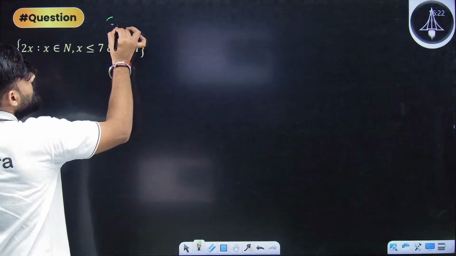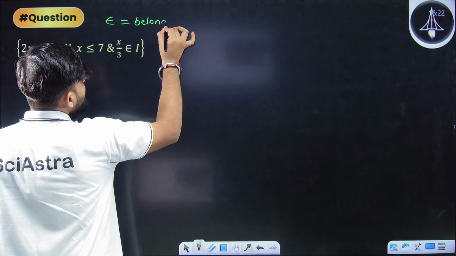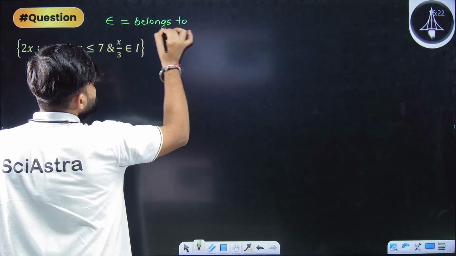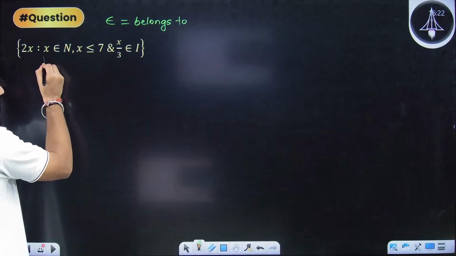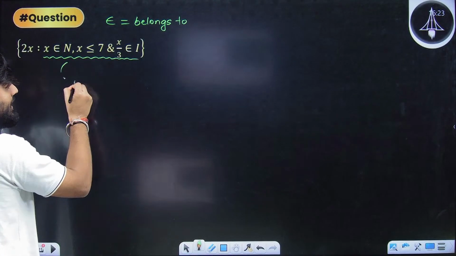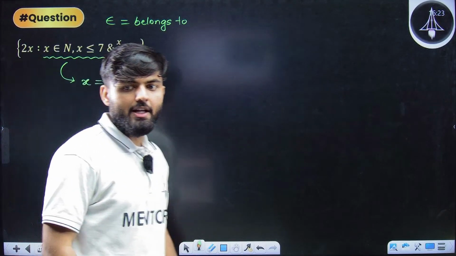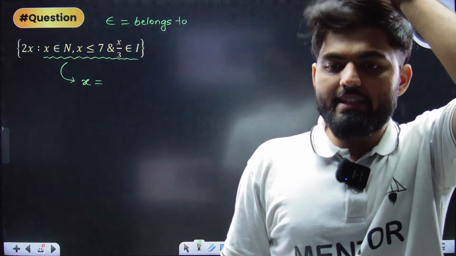This simply means belongs to. We will learn this in our symbol chapter, but till then, I'm telling you this. This means belongs to. First of all, let us write all the x that are satisfying this property. So, what are all the x that are satisfying this property? Come on, tell me.